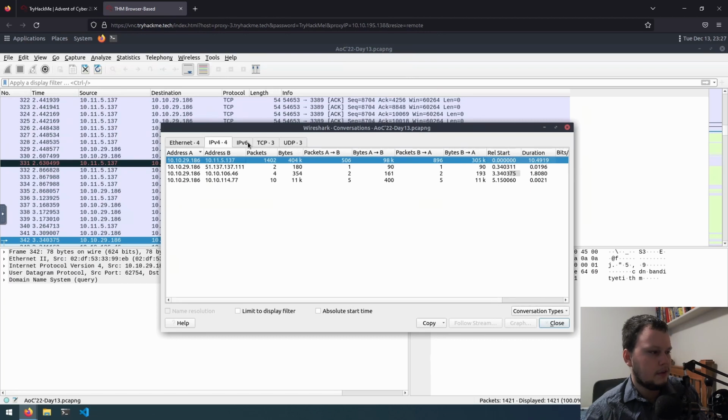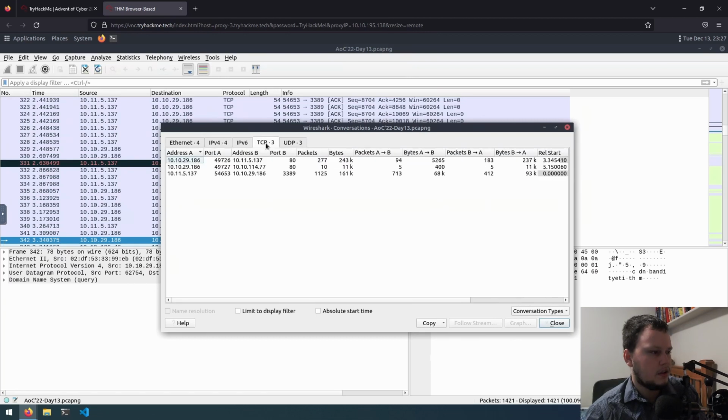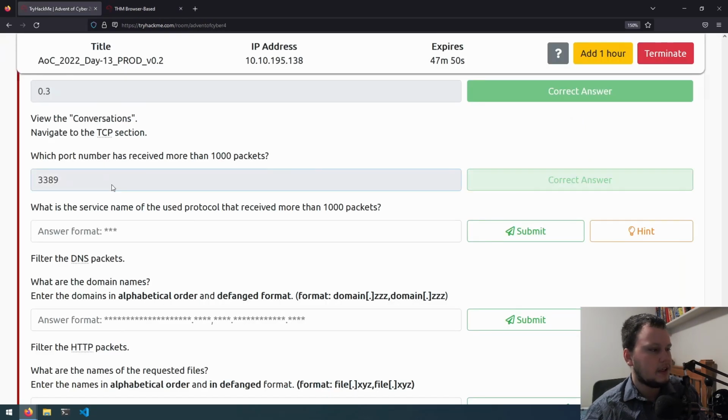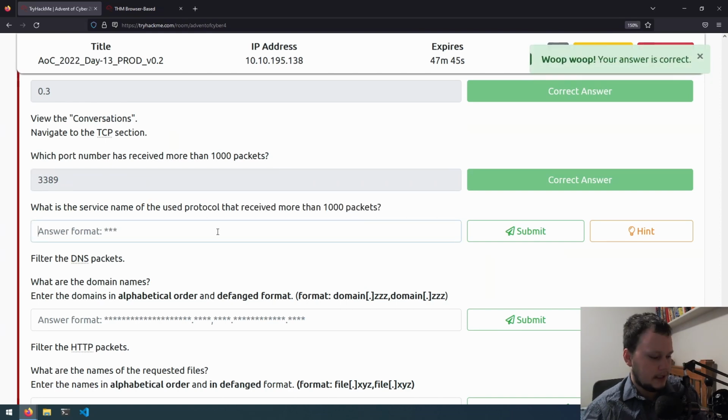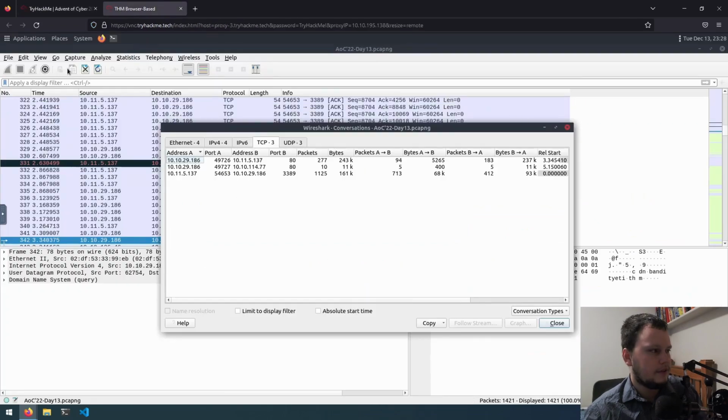This was 10.11.4.3, port 3389, which is RDP. What is the service name of the protocol used that received more than 1,000 packets? That is RDP. Okay, now on to the DNS filter.